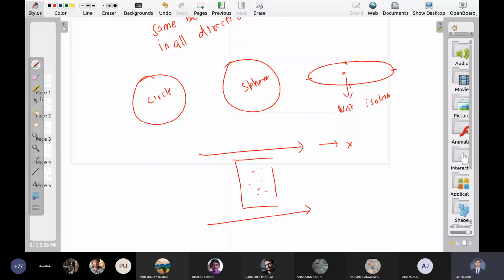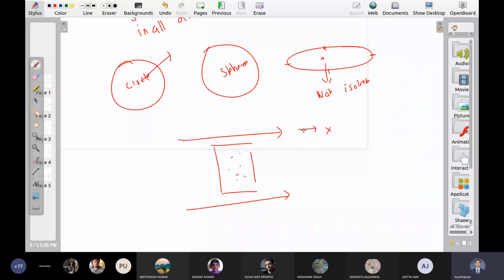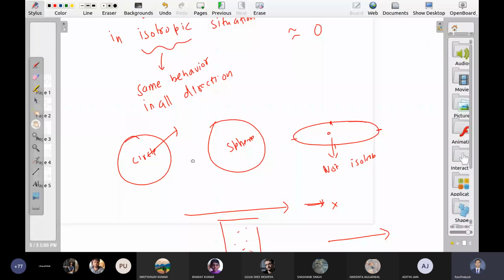So isotropy simply means that all the directions are same. I mean, you can define the x-axis wherever you want. It does not make any difference. Now, you can see something special will happen along this axis. When you put some magnetic field, obviously this direction is supposed to have some special treatment, right? That's what I mean by isotropy. If you are not comfortable with this word, you can remove it also. Let me remove it.